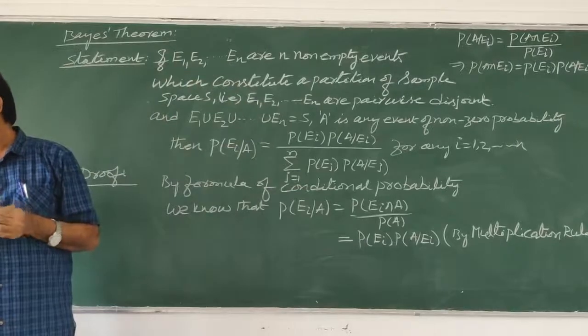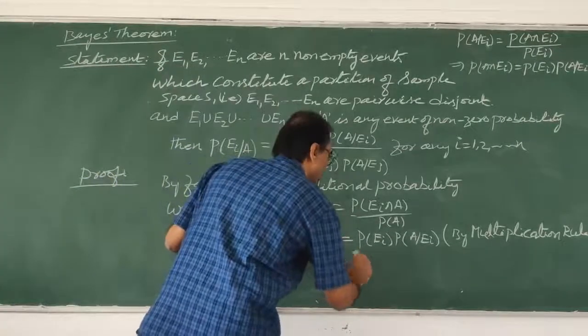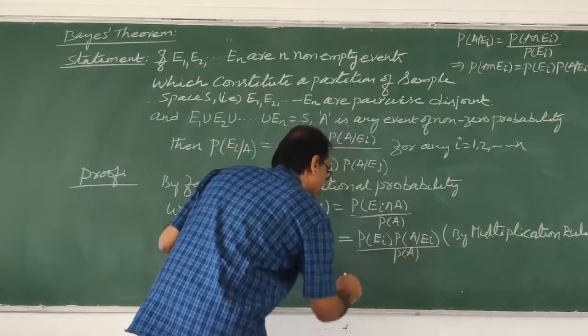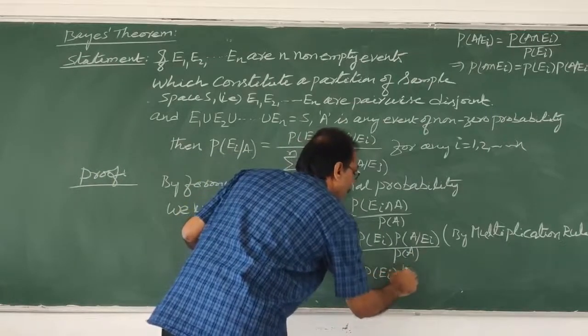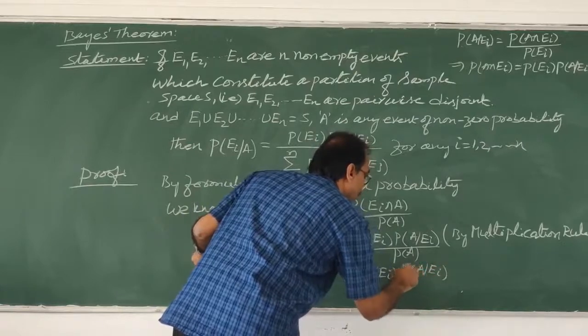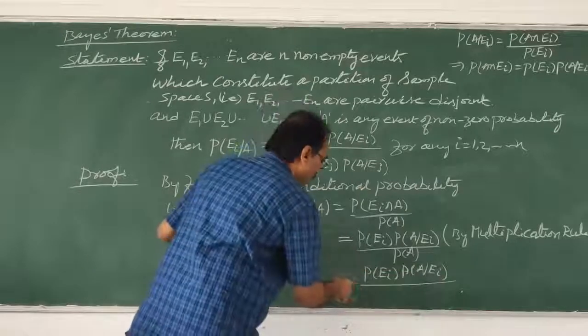Now, so that is equal to, what will you write now? This is equal to P of Ei into P of A given Ei, divided by P of A, that you should not forget. Now P of A means what? Total probability.